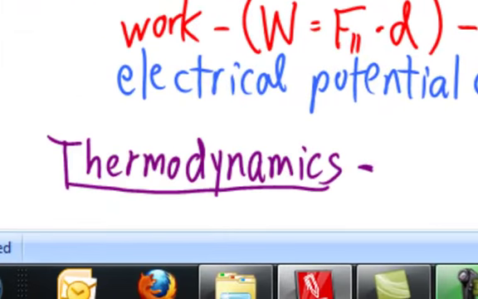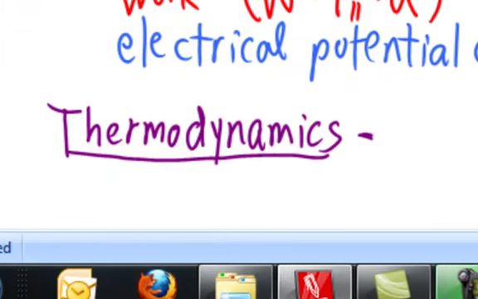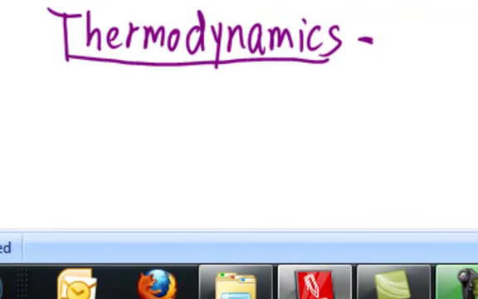The name given to the branch of physics that studies these conversions is sometimes referred to as thermodynamics. If you look in the McGraw-Hill Dictionary of Scientific and Technical Terms, you'll get this definition of thermodynamics. It is the branch of physics which seeks to derive from a few basic postulates relationships between the properties of matter, especially those which are affected by changes in temperature, and a description of the conversion of energy from one form to another.